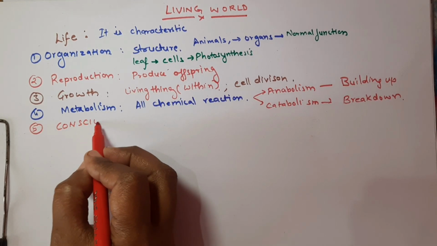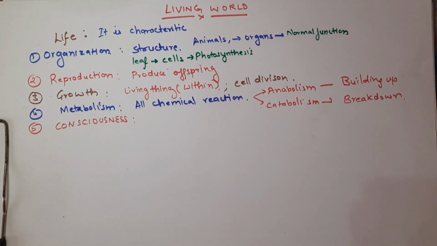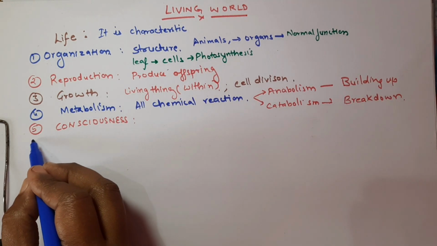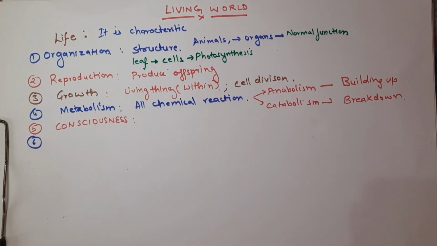So consciousness means that we are aware of what is going on in our surroundings and we respond according to that surrounding. Suppose there is heat, then what will the plant do? The plant cannot move from one place to another, right?